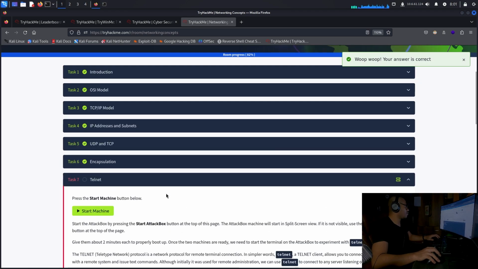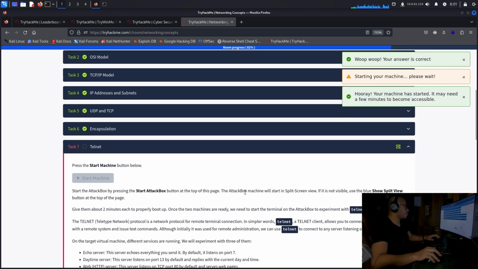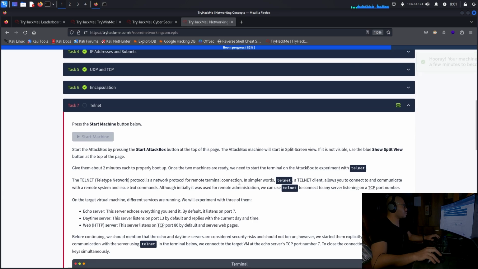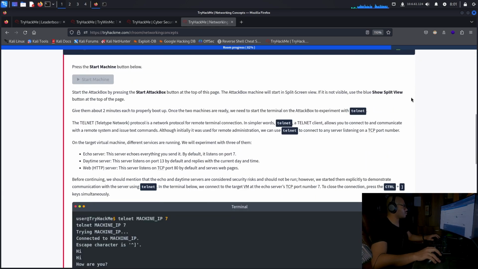Then Telnet. Okay. Here we have to start a machine. Sure. Start by pressing the start button on the top. Yeah. Okay. Give them 2 minutes each to properly boot up. Most of the machines are ready. Ready? We need to start the terminal on the attack box to experiment with Telnet.